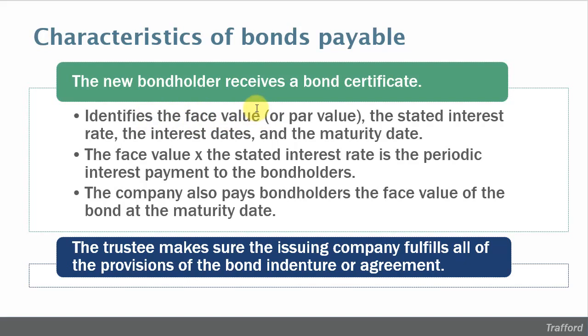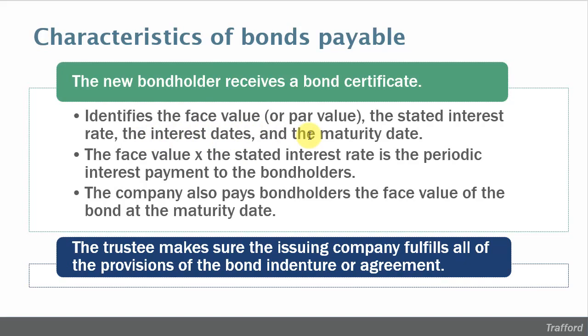So on that bond certificate would be the face value of the bond. I think of that as printed right on the face of the bond. It will also tell the bondholder what the stated interest rate is. That interest rate is stated right on the bond certificate. It'll tell the bondholder how often they're going to get their interest payments, and it will have the maturity date of the bond, and that is when the corporation has to pay the bondholder back the full face value of the bond.